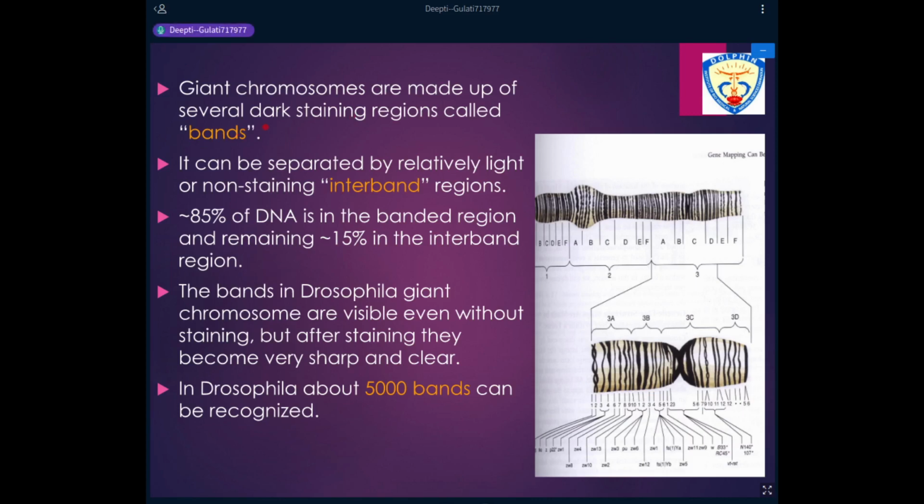One portion, when you stain, becomes darkly stained. These portions are known as bands. The other portion, when you stain, becomes lightly stained. These portions are known as interbands. As you can see in this diagram, some portions are darkly stained, and between two darkly stained portions there is a lightly stained portion. So the darkly stained portion is